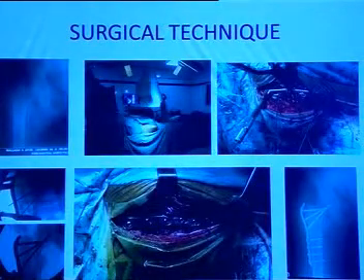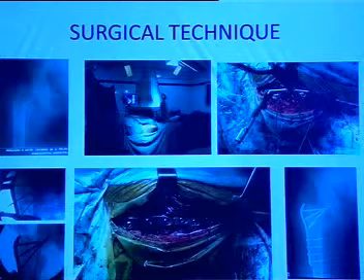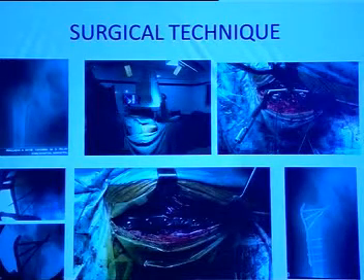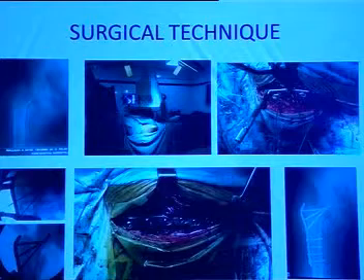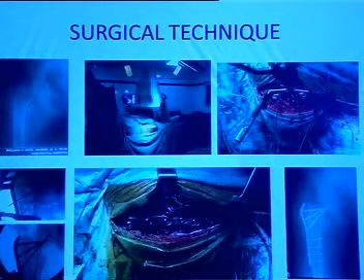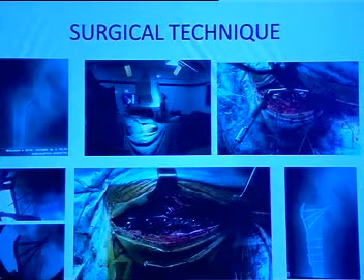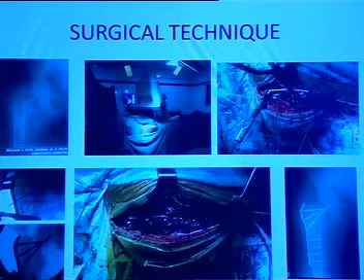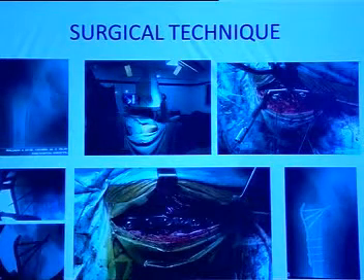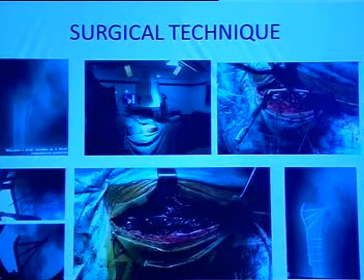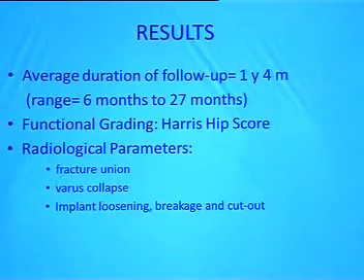A brief mention about the surgical technique. The patient is positioned supine on a fracture table with the affected limb in traction attachment. C-arm is used to reduce the fracture preoperatively. A direct lateral approach to the hip is used. Then with the help of sleeves, guide wires are inserted into the proximal part of the femoral head and neck, which is confirmed under C-arm. Subsequently, screws are used to fix the plate both proximally and to the shaft. On the bottom right corner is an example of the post-operative X-ray.